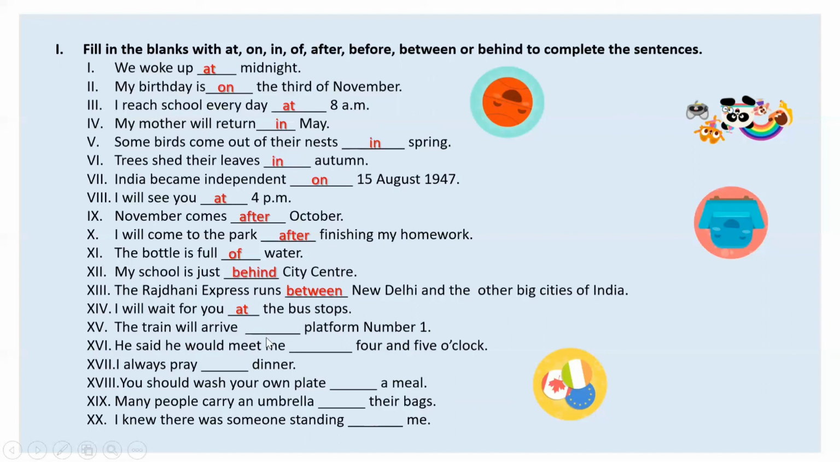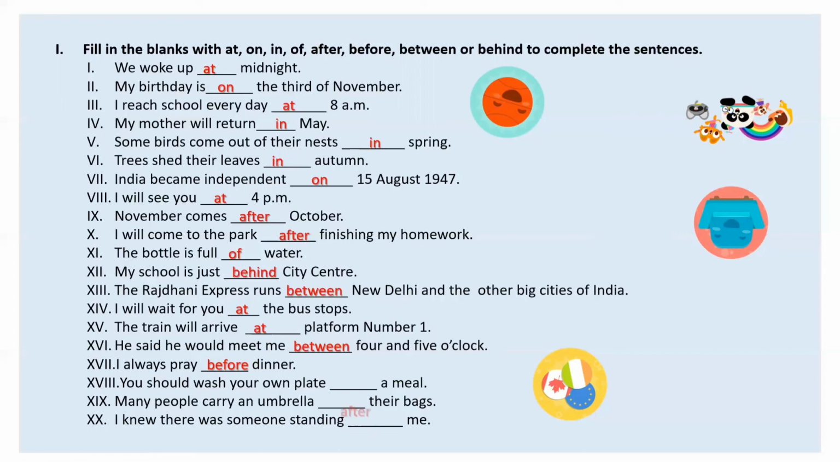The train will arrive at platform number 1. He said he would meet me between 4 and 5 o'clock. Okay. So two times, between will come. I always pray before dinner. You always pray before dinner, right? You should pray before dinner. You should wash your own plate. Yes, once the food is over, then only you will wash it.